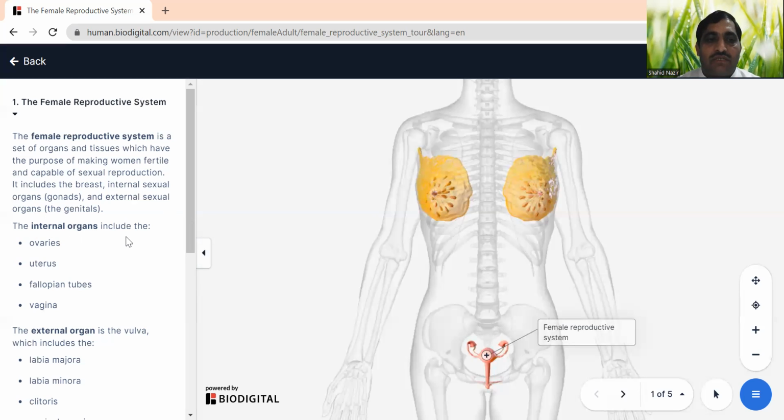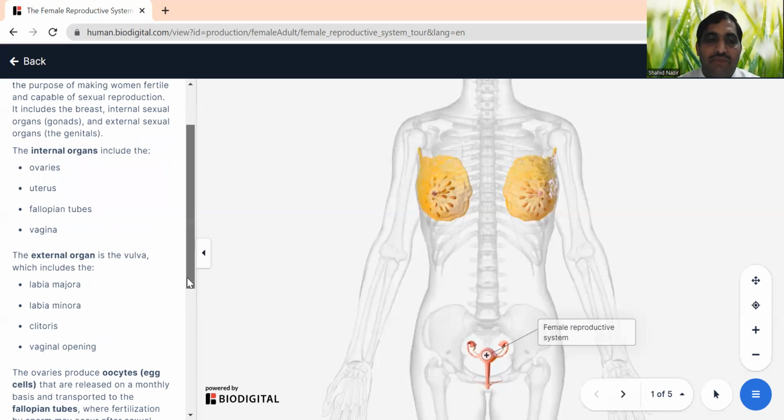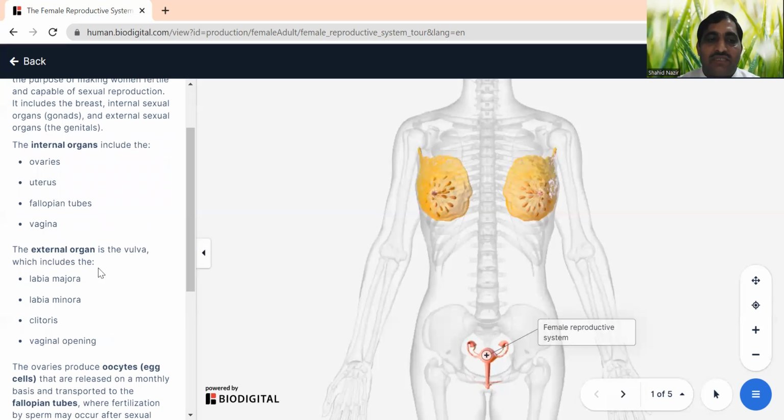The internal organs include the ovaries, uterus, fallopian tubes, and vagina. And the external organ is the vulva, and this vulva consists of different parts. We have labia majora, labia minora, clitoris, and vaginal opening.